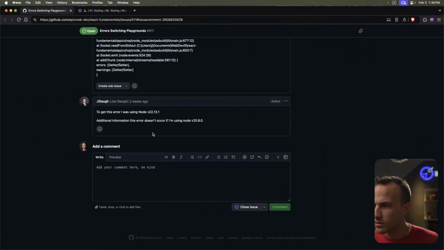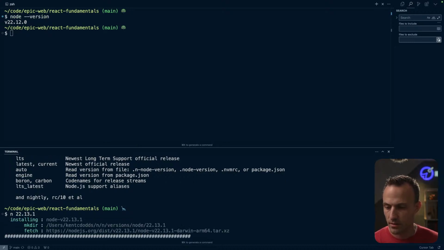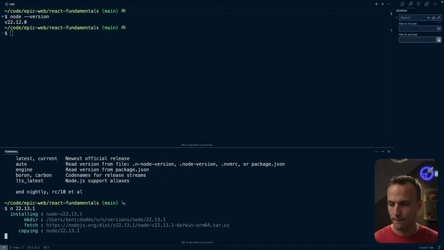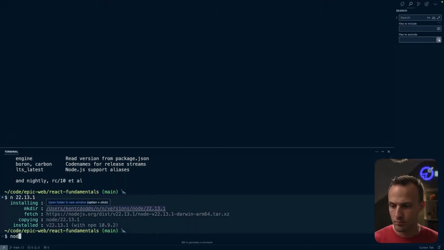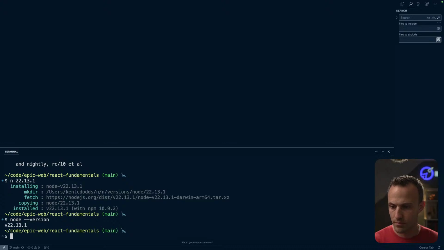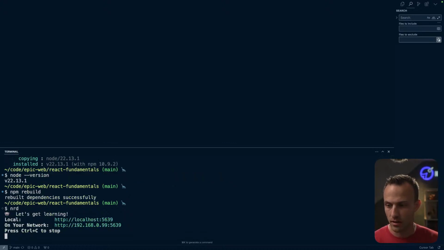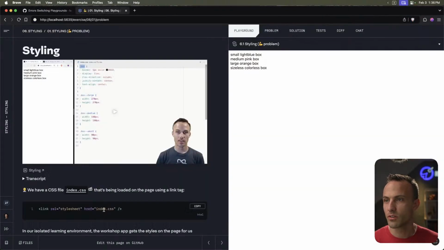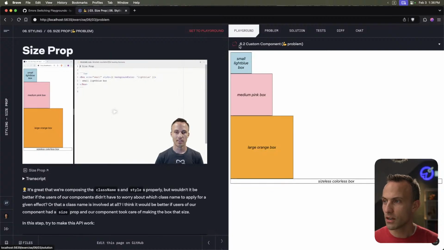I'll try with the exact same version of Node. Let's do the exact same version, 22.13.1. Okay, and then npm rebuild. That way all dependencies are built with this version of Node in mind. Come in here, set to playground. Yeah, I cannot reproduce this at all.